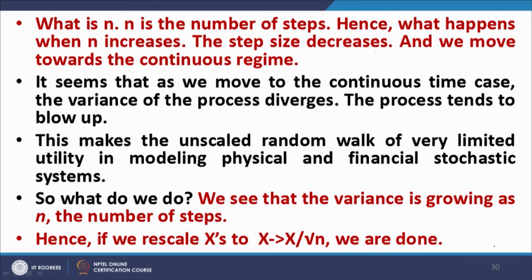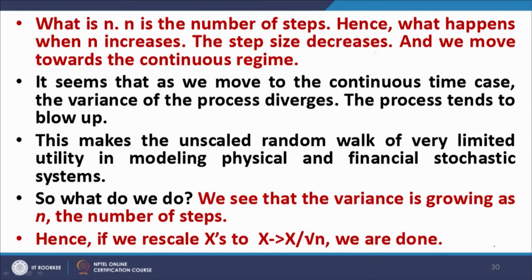There are two things which happen as n increases. Number one, the variance is increasing, and number two, the number of steps is increasing. It means that the step length is decreasing and we are moving from the discrete regime to the continuous regime. We will arrive at the continuous regime in the limiting case when n tends to infinity.